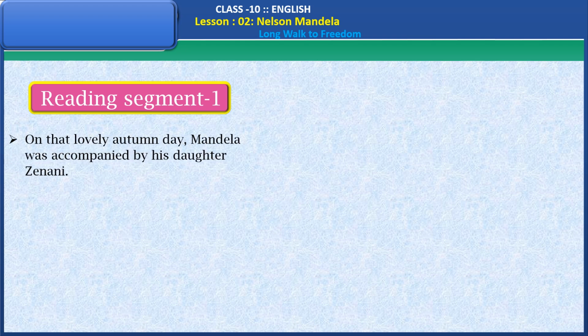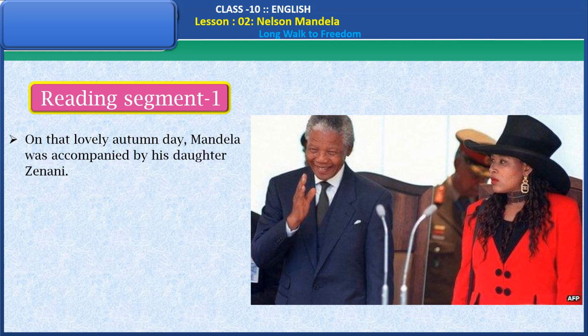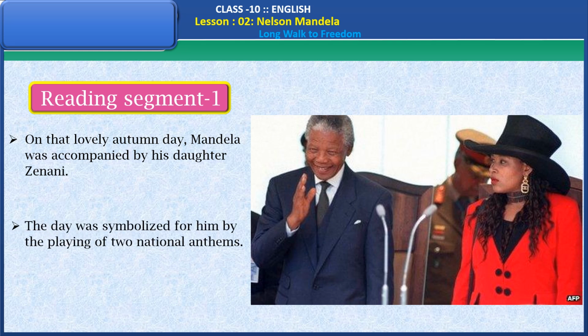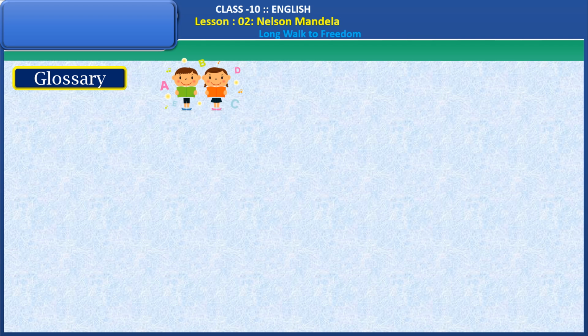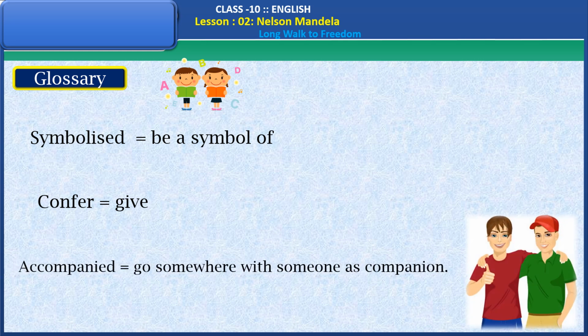Reading segment 1. On that lovely autumn day, Mandela was accompanied by his daughter Janani. The day was symbolized for him by the playing of two national anthems. Now let's see the glossary. Symbolized, it means be a symbol of. Confer, it means give. Accompanied, it means go somewhere with someone as companion.